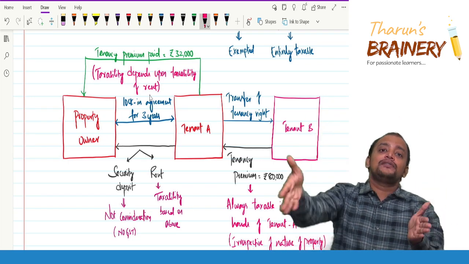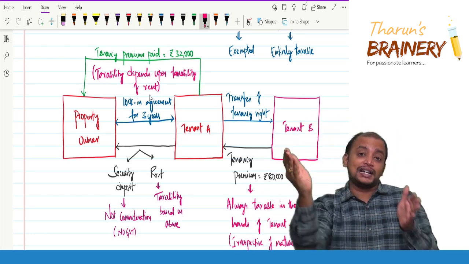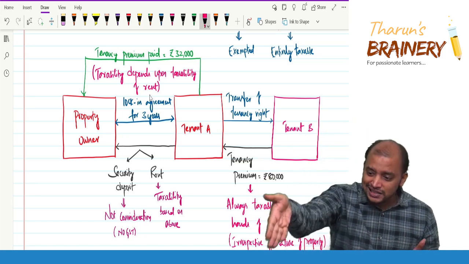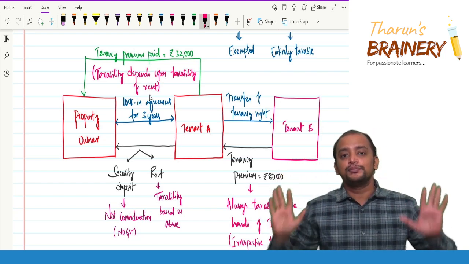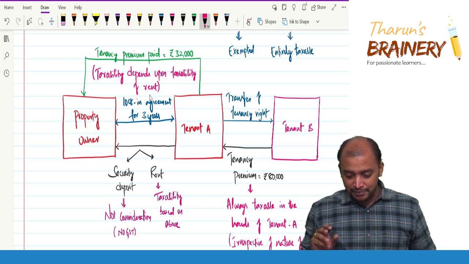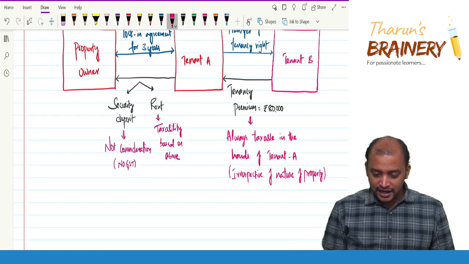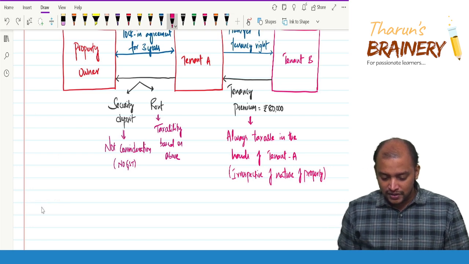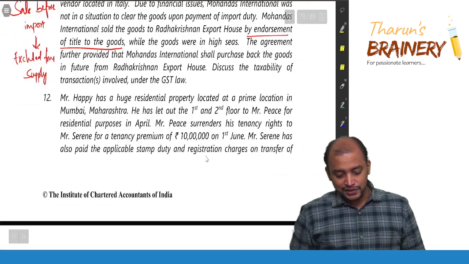In the hands of tenant, always taxable, darling. In the hands of tenant, it is always taxable. But in the hands of the property owner, it depends upon the rent. So if the rent is taxable, the tenancy premium is also taxable. If the rent is exempted, the tenancy premium is also exempted. Very simple. Okay. So this is about the concept of tenancy premium. This is given in a CBIC circular. Now this question, whatever we are discussing, is based on this only. Now look into this question number 12.